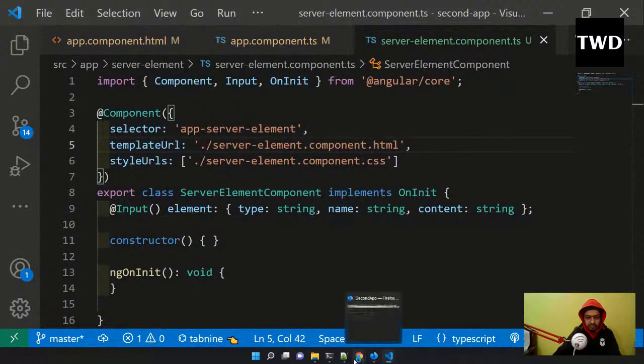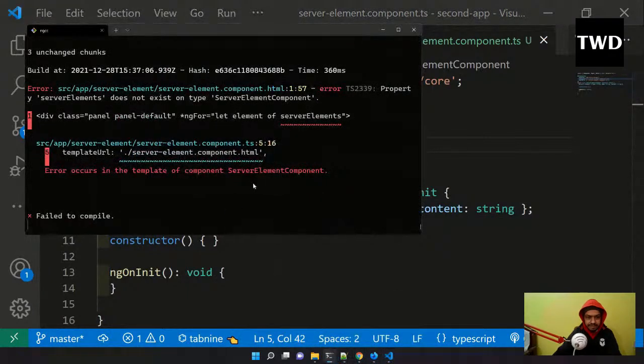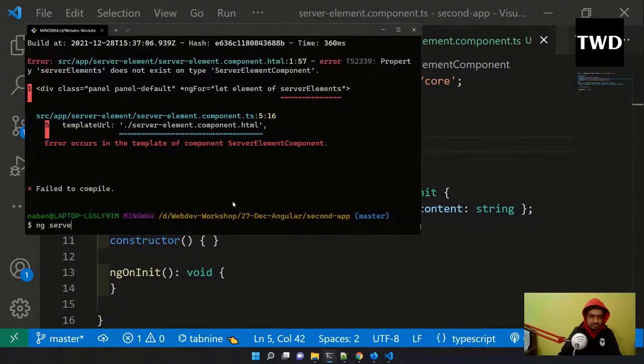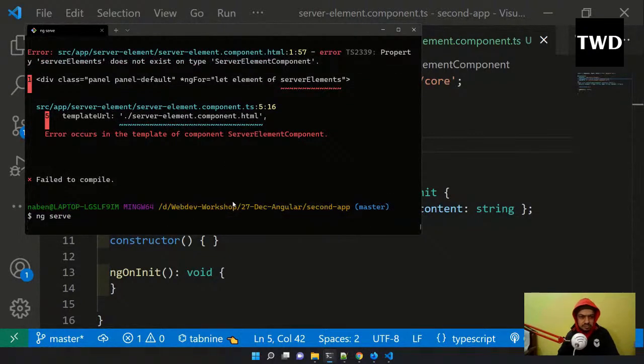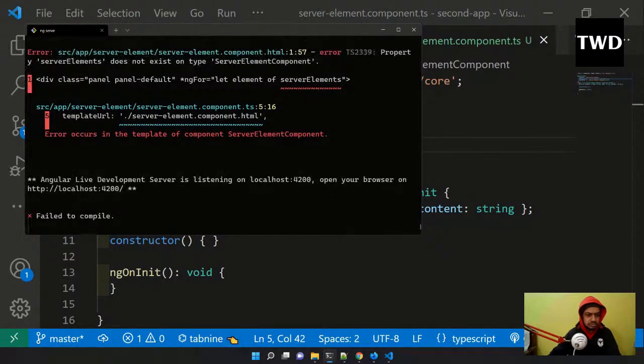Now if I go back, now it should work. Fail to compile. Okay, let us fix it.